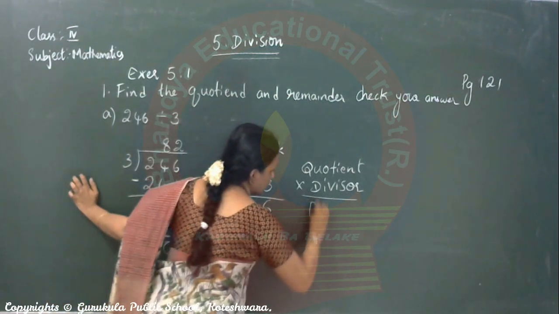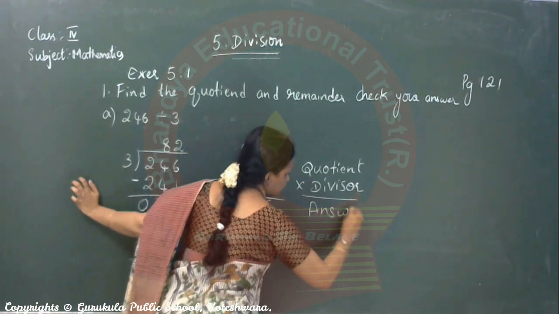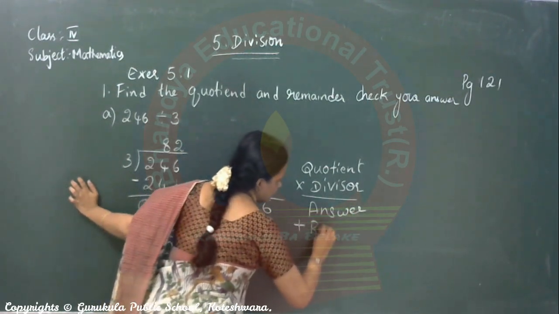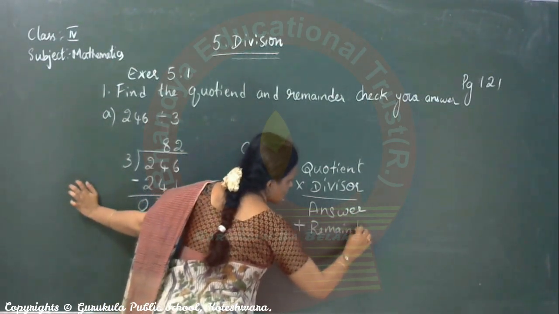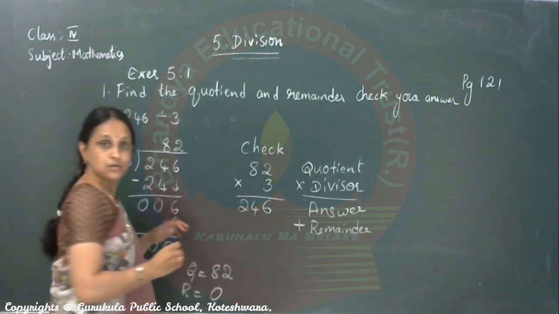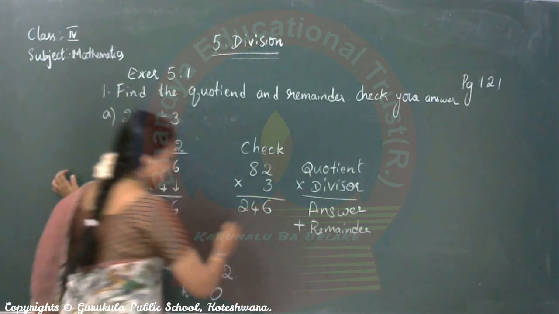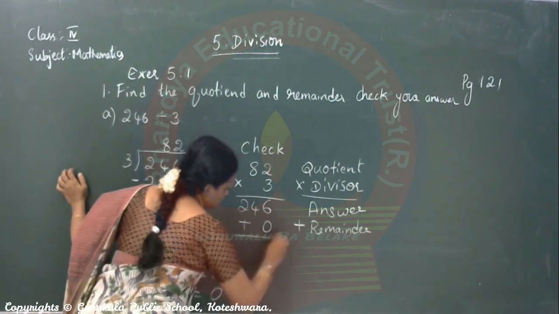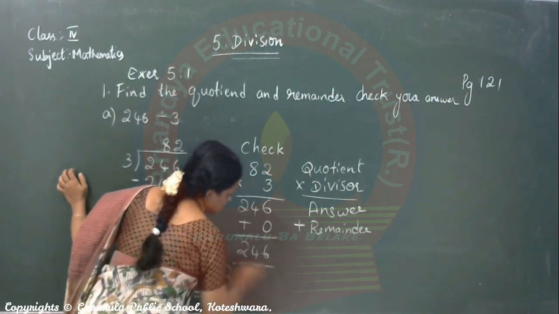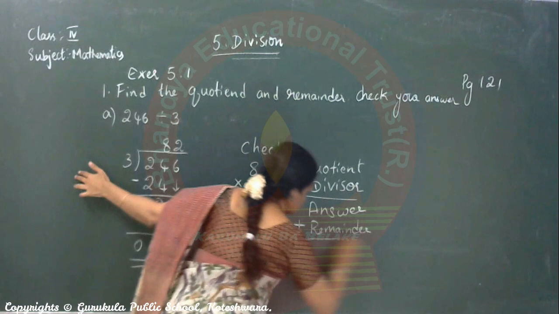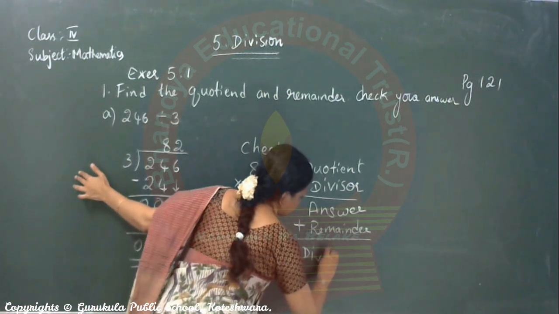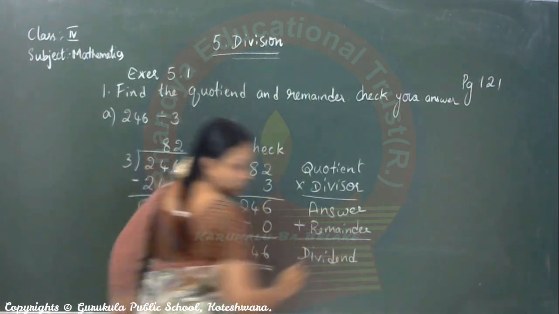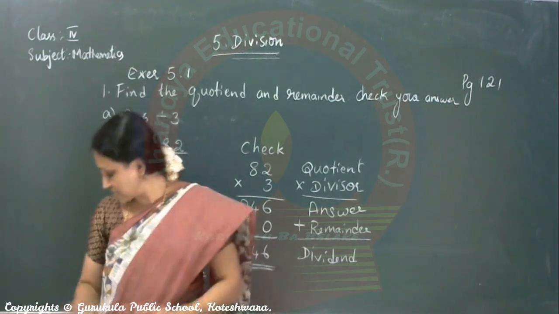That is answer. You got the answer. Plus remainder. Do you have any remainder here? Is there any remainder here? Yes, it is 0. So, just you follow this, you will get the dividend. Okay.